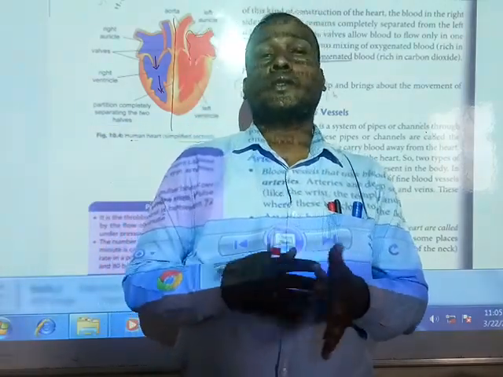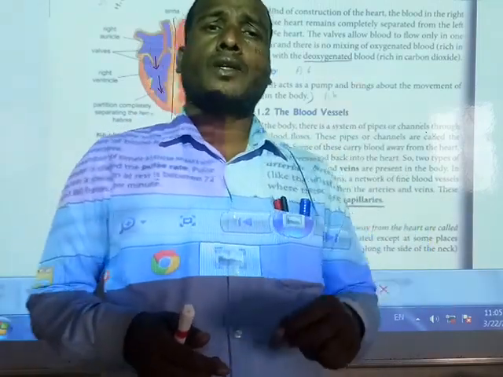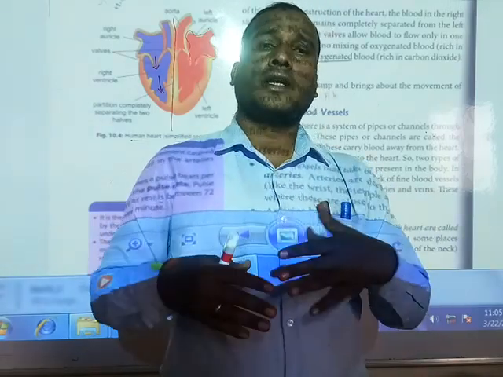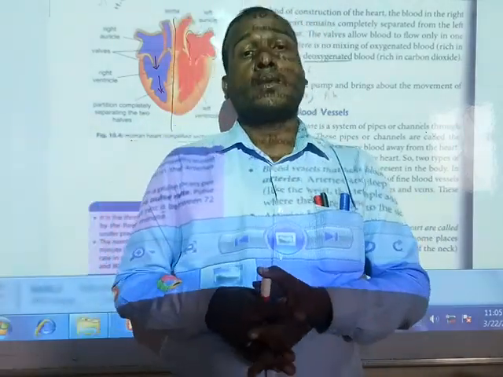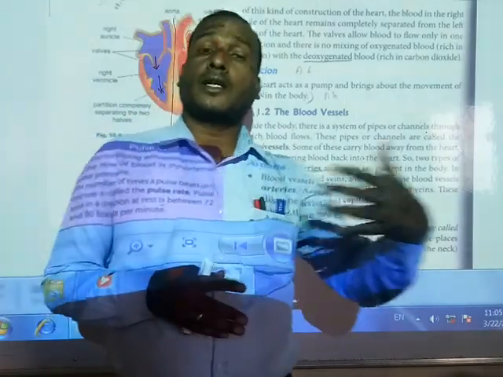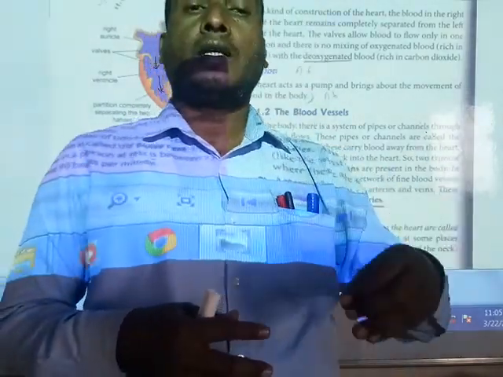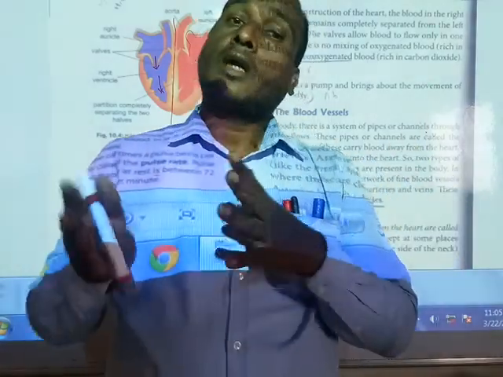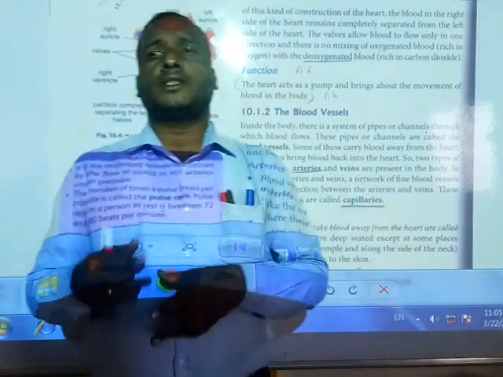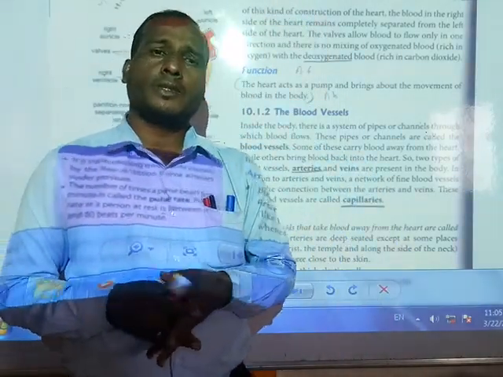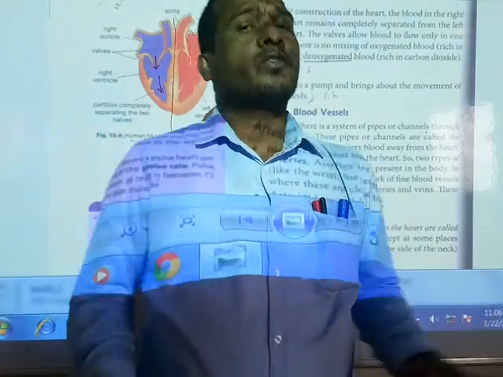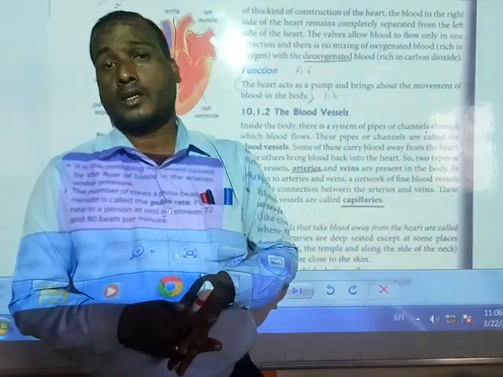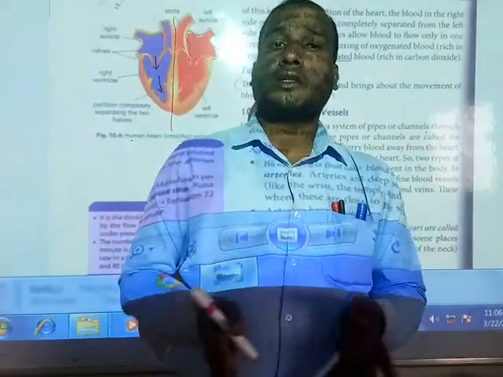And one thing you have to remember, students: the oxygenated blood is collected from the lungs, goes to the heart, and then goes to the different parts of our body. The deoxygenated blood is collected from the different parts of the body and comes to the heart. This circulation happens because the heart is pumping the blood, contracting and collecting blood from the different organs. Friends, this is the whole system of circulation through the heart.